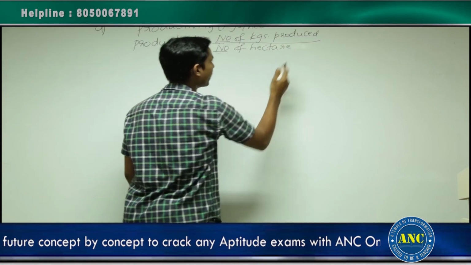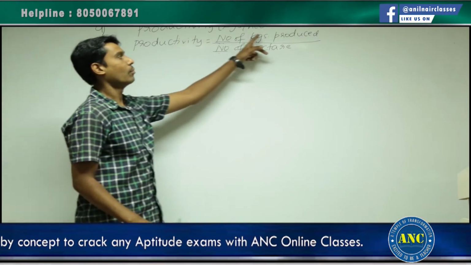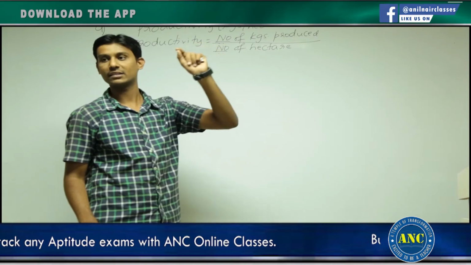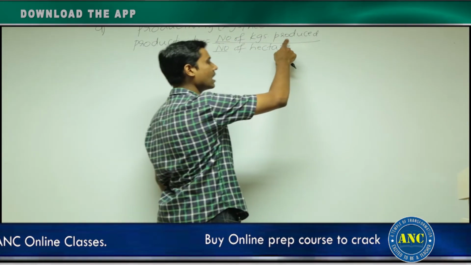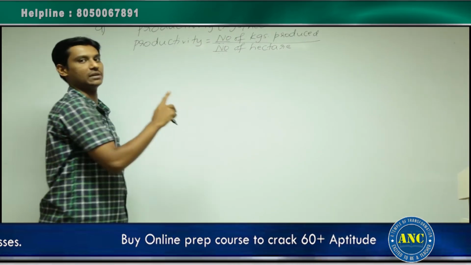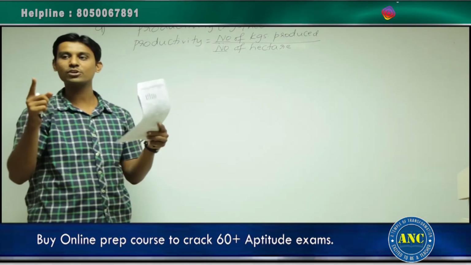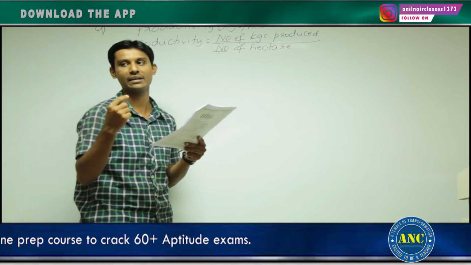That means productivity and produced are not the same parameter. They are different parameters. The question is talking about the produced part, and the graph is giving the values of productivity. That is the mistake students will make, and therefore they will mark an incorrect answer.